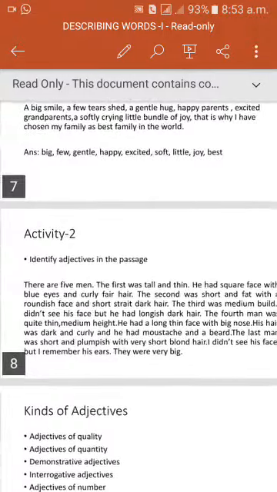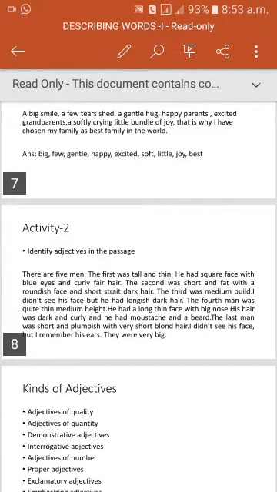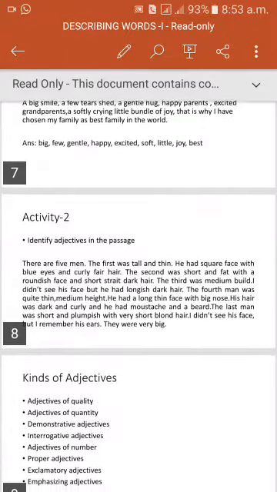Next, second passage. I read the passage. After listening to the passage, identify the adjectives in the passage.